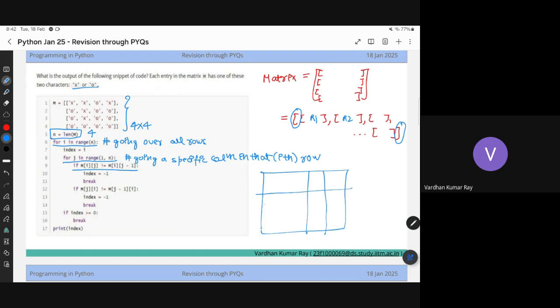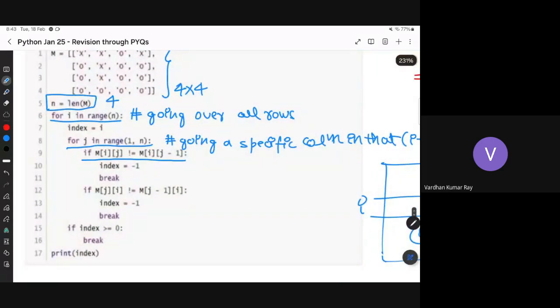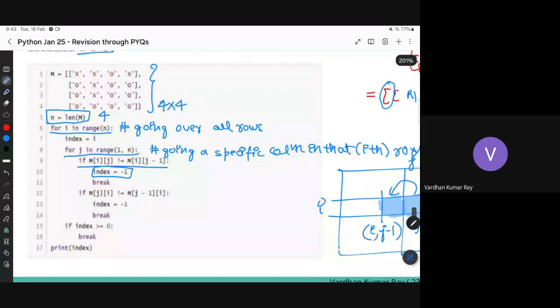Suppose this is your i and this is your j. I'm checking if this element is equal to this element. So this is the ijth element and this is the i comma j minus 1th element, right? I'm just checking if these two elements are the same or not. If they are not the same, then I will make the index -1 and I will break. Does what I'm saying make sense?